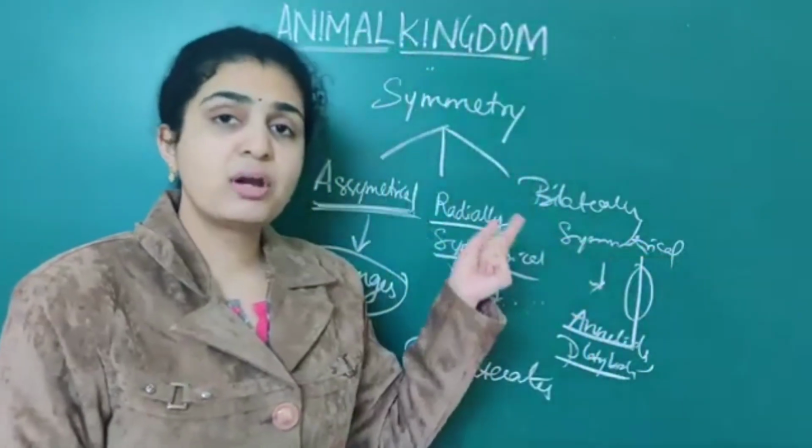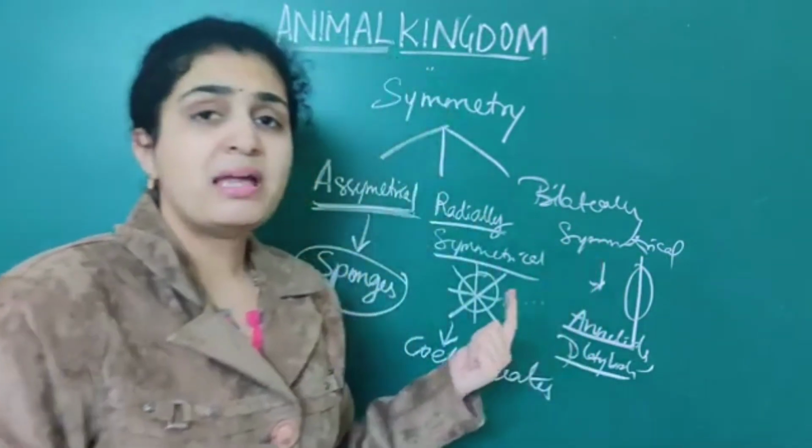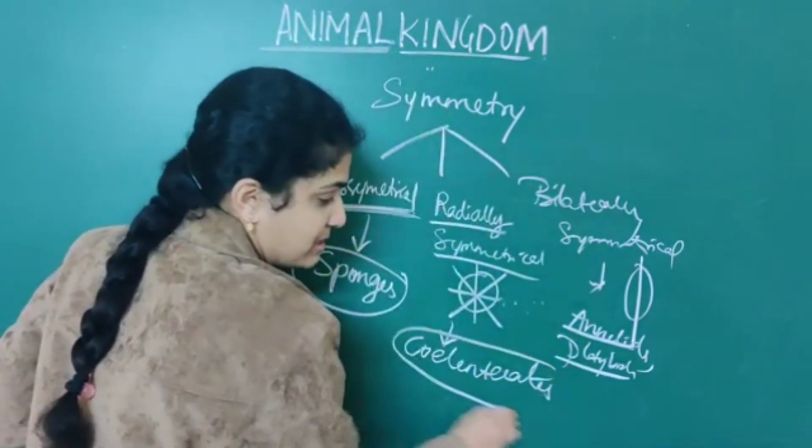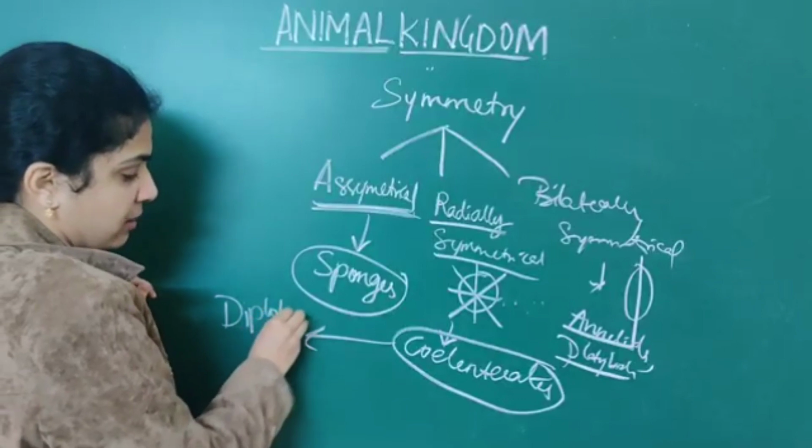Before, I told you about diploblastic as well as triploblastic animals also. In diploblastic animals, only coelenterates are diploblastic.